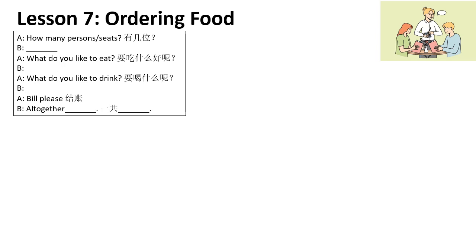Okay, lesson 7 is when we are entering the restaurant and the waiter or the waitress asks us and ask for our order, right? So you'll see the conversation here. Okay, when you walk in, if it's a restaurant, the waiter will ask, how many persons, right?